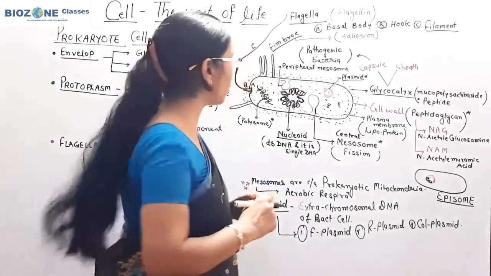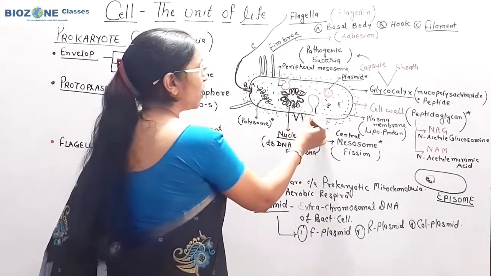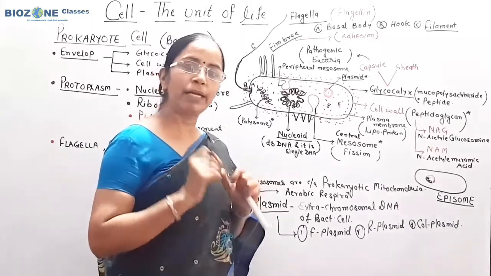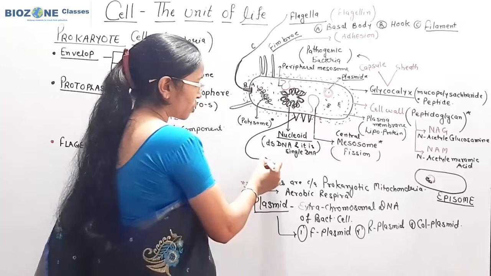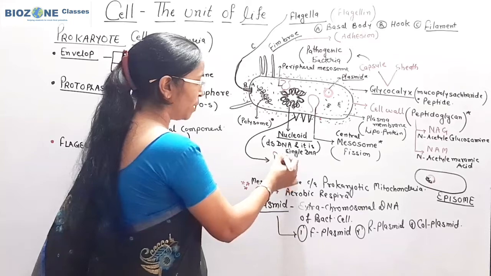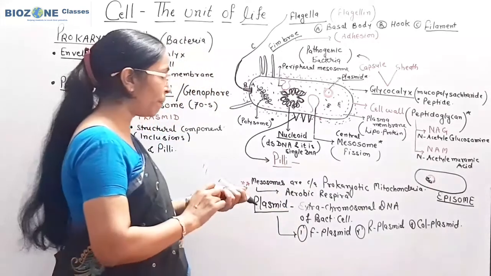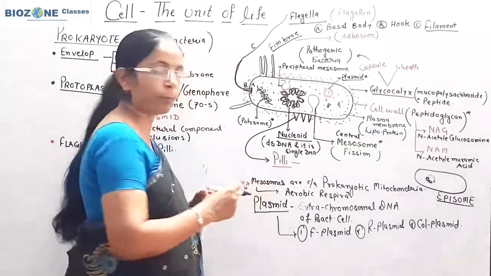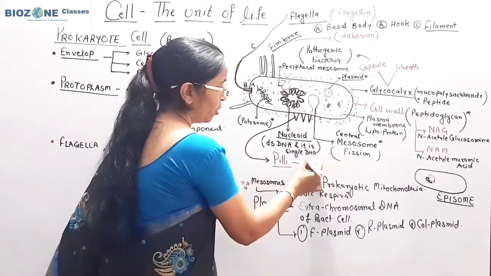And the third extra outgrowth present in the bacterial cell is the bristle-like structure. We say small tubular filaments, but these tubular filaments appear in the form of bristle-like structures. These bristle-like structures you remember are called pili. What is pili? Pili are bristle-like structures. Secondly, what is the function of pili? Pili mainly are responsible for conjugation.